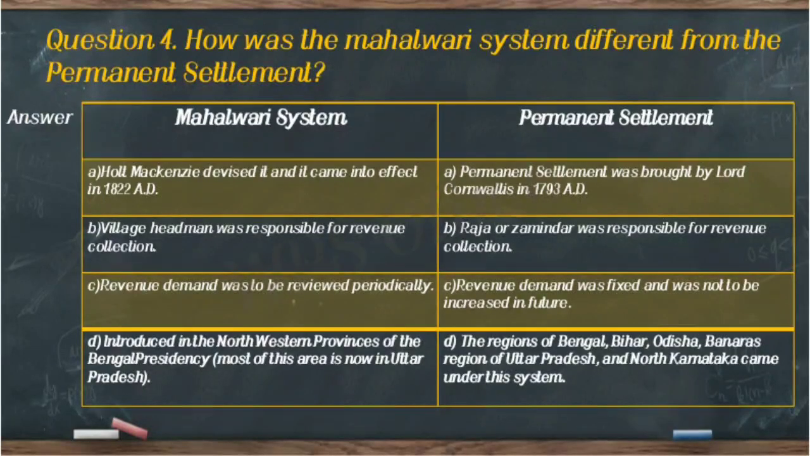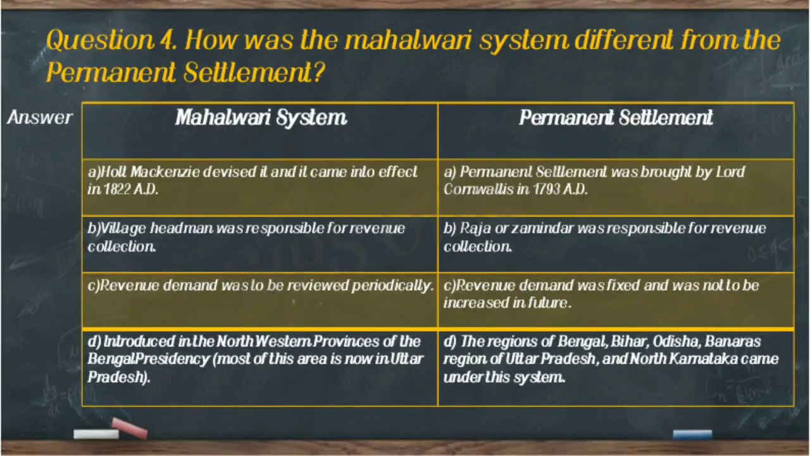Now question number 4, and the question is, how was the mahalwari system different from the permanent settlement? For this answer, you have to make two columns, one for mahalwari system, another one for permanent settlement, like a table. And in the table, on the left side, we'll start with mahalwari system. In mahalwari system, point number A, Holt Mackenzie devised it and it came into effect in 1822 AD.